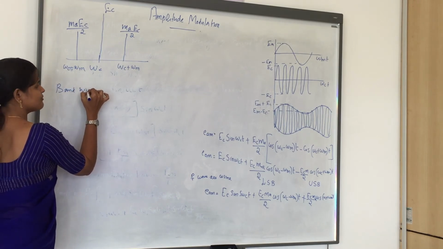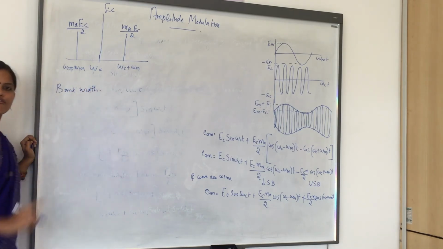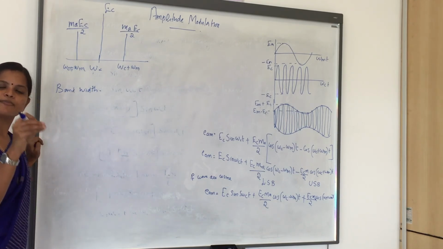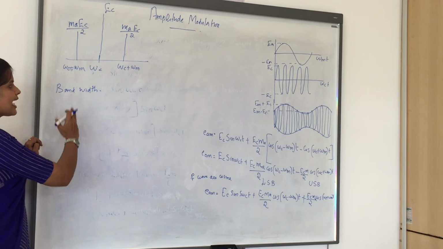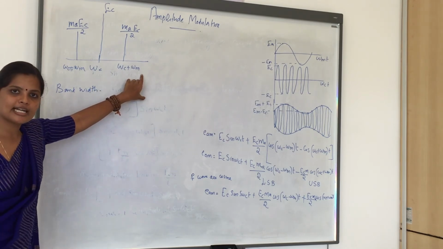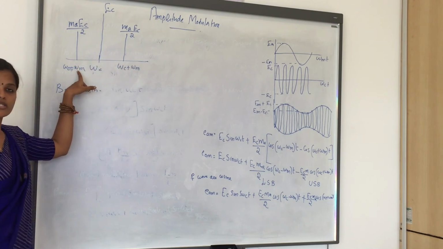So what is bandwidth? Bandwidth is a range of frequency, or you can say the amount of data to be transmitted in a particular time. Bandwidth can be found by taking the difference between the upper sideband frequency and the lower sideband frequency.